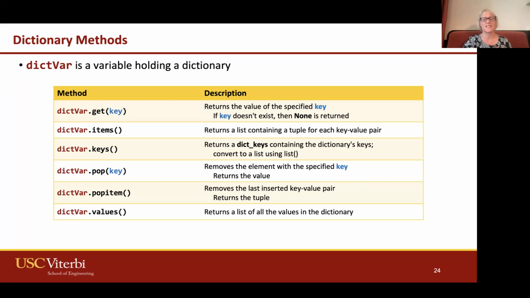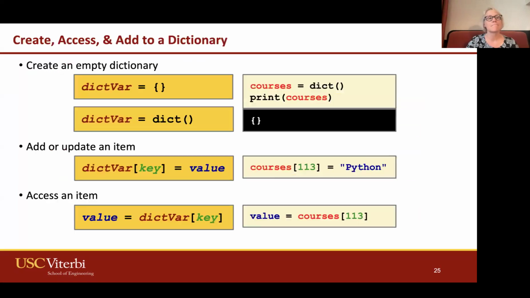Sometimes it's nice just to get the keys. It'll return the dictionary keys, but it's its own variable type called dict_keys. I'll demo that later. And there's popitem, which returns the last inserted key value pair. And then there's also values. Remember, these values are not necessarily unique, where the keys are unique.